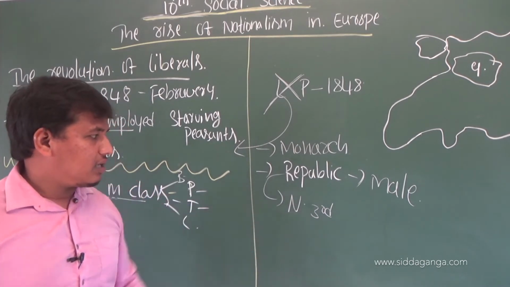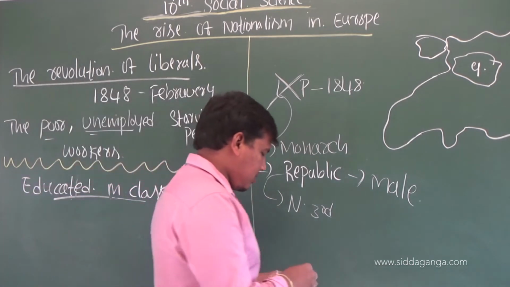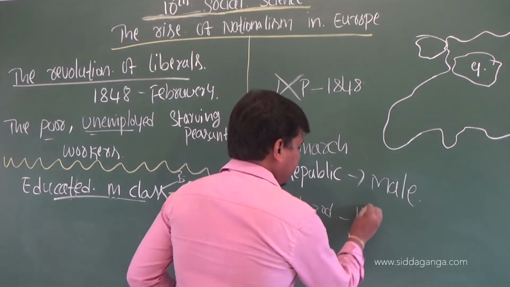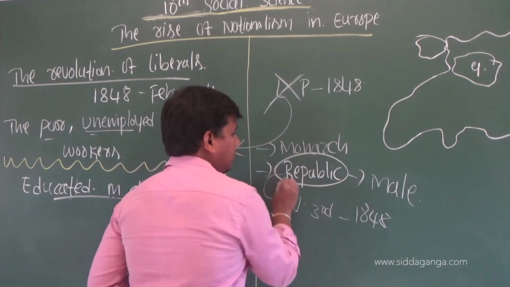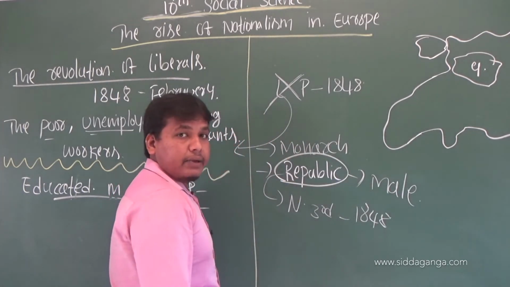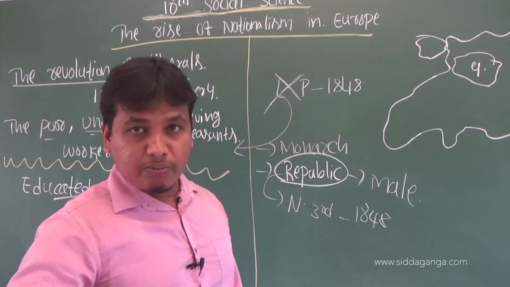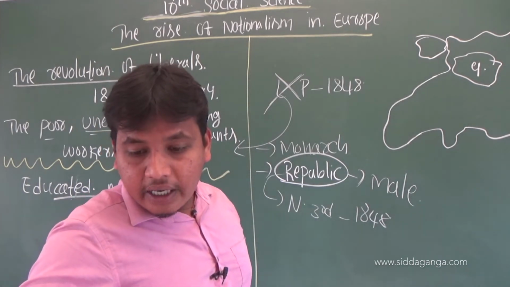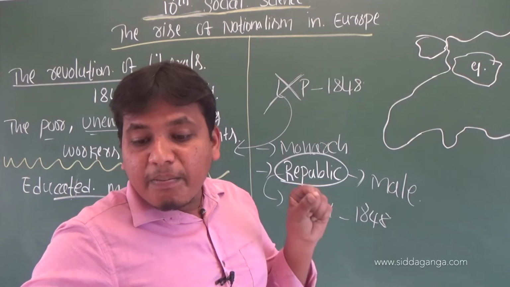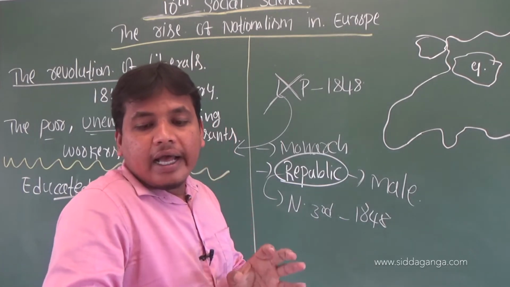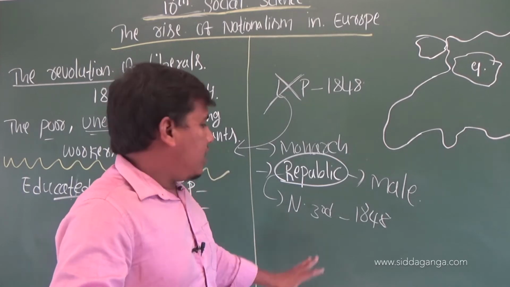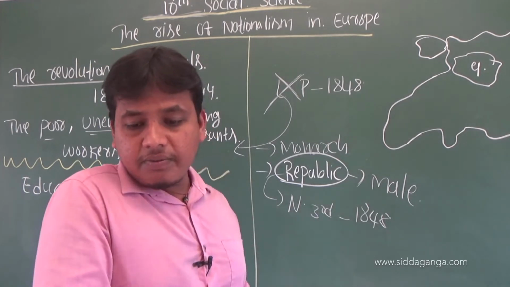He started to spread reformation. And next, Napoleon III, who came to power in 1848. He established a republic system, but he did not give women the right to vote. He gave it only to male citizens. Who had established a republic system? Napoleon III established a republic system.